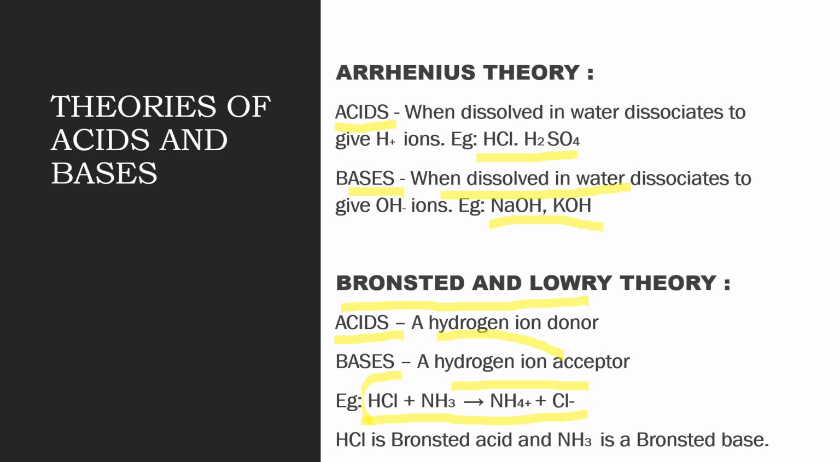So looking into this example, since HCl is donating an H ion to NH3, therefore HCl is a Bronsted acid and ammonia, which is accepting this H ion, is a Bronsted base.